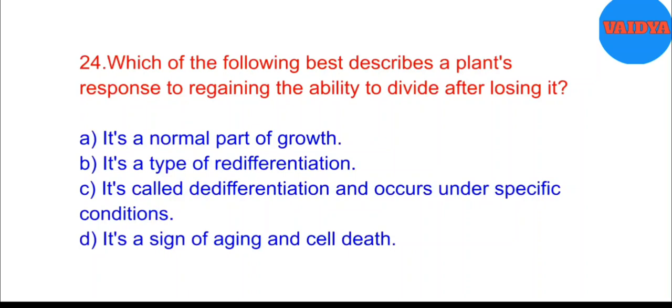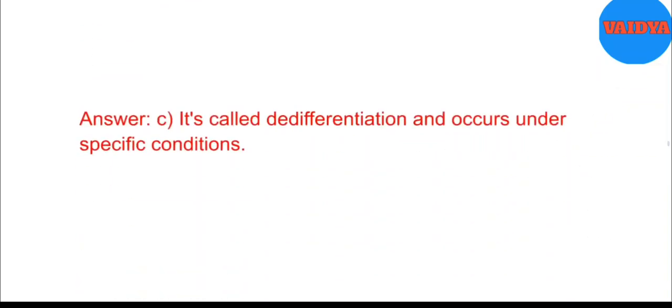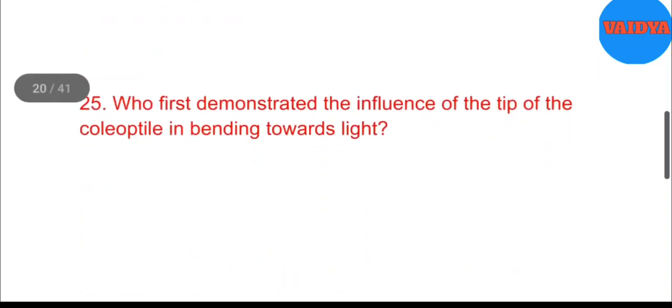24. Which of the following best describes a plant's response to regaining the ability to divide after losing it? A. It's a normal part of growth. B. It's a type of redifferentiation. C. It's called dedifferentiation and occurs under specific conditions. D. It's a sign of aging and cell death. Answer: C. It's called dedifferentiation and occurs under specific conditions.